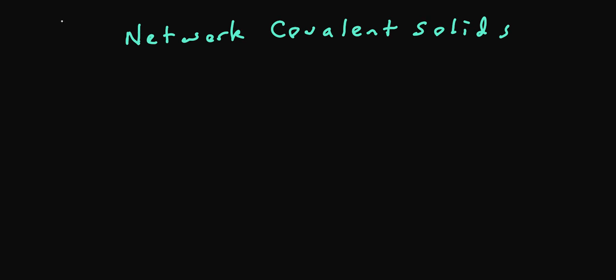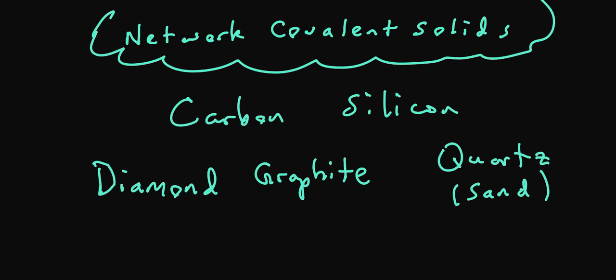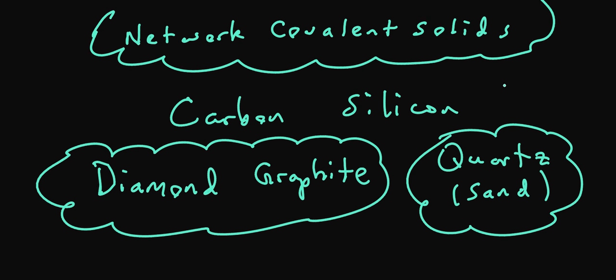We have another type of bonding to look at, or structures. It's materials that are known as network covalent solids. Network covalent solids are materials that have all covalent bonds, and it's predominantly with the atoms carbon and silicon. There's only 3 network covalent solids we're going to key in on here. There's 2 forms of carbon that are network covalent solids, diamond and graphite, and there's 1 for silicon, which is quartz, also just plain old sand. This is silicon SiO2.